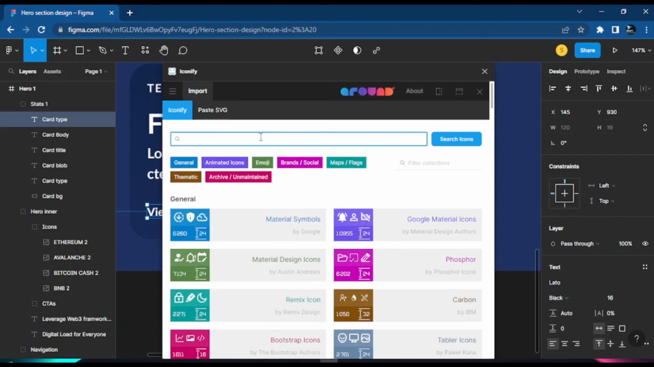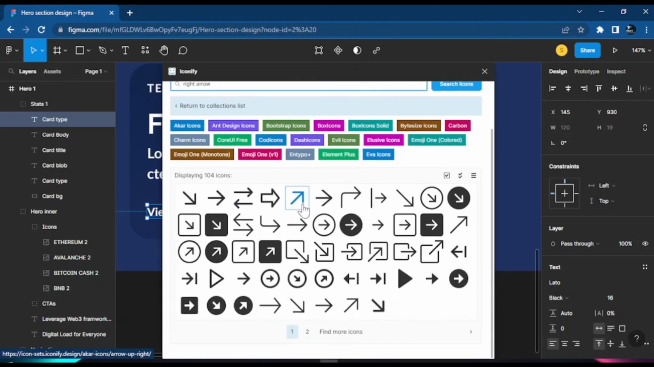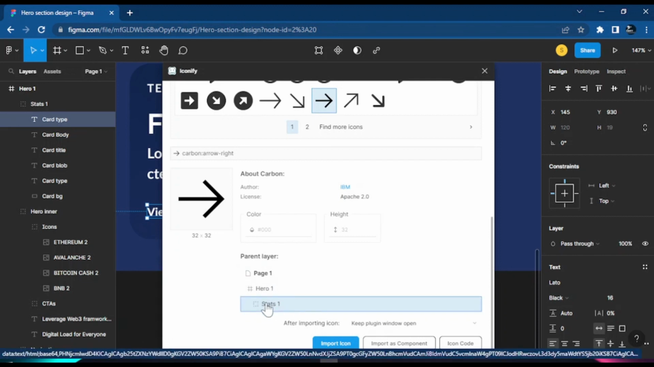Well, we could just say we want the right arrow. So I search for that right arrow. We'll just look for any of the right arrows that we like, that will do the job for us. So let's just choose this one. I could just choose this icon over here. Once I click on this plugin, it will give me access to put the icon where I want. So you can add the icon to this hero section or to the status section, the status box.